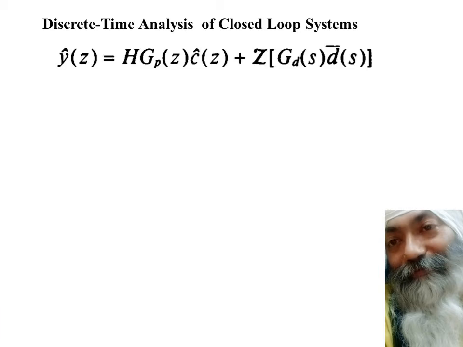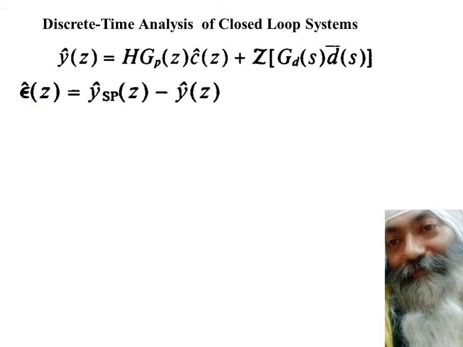How we get the value of Y(Z) over here, and when we see the error, this error is nothing but set point minus the feedback. As you can see, this is nothing but set point minus feedback. This error has to be multiplied by D(Z). What was D(Z)? D(Z) was the algorithm which was used in the controller.